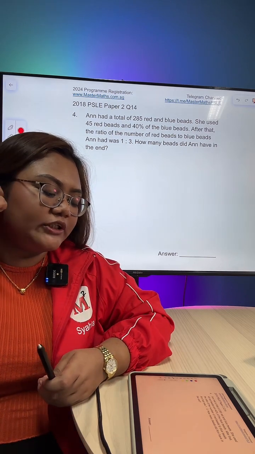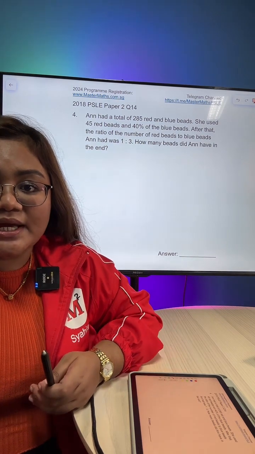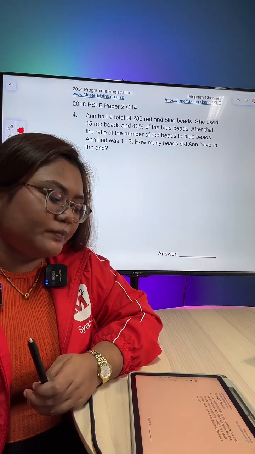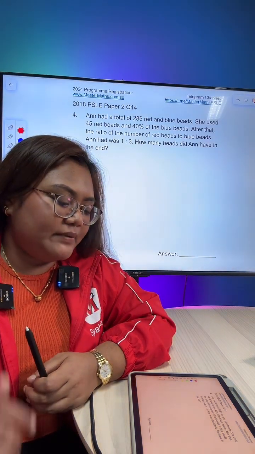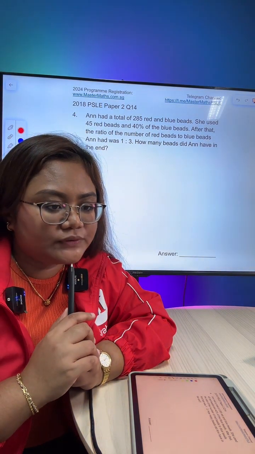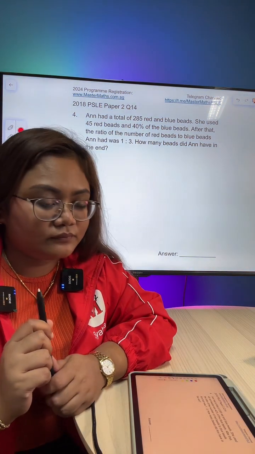Anne had a total of 285 red and blue bits. She used 45 red bits and 40% of the blue bits. After that, the ratio of the number of red bits to blue bits Anne had was 1:3. How many bits did Anne have in the end? How to solve this? What do you think?